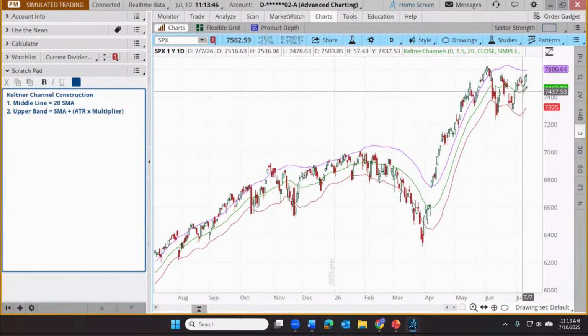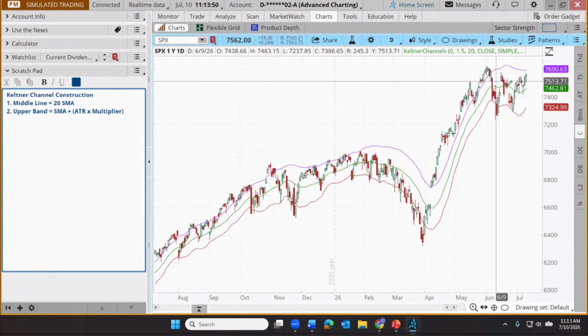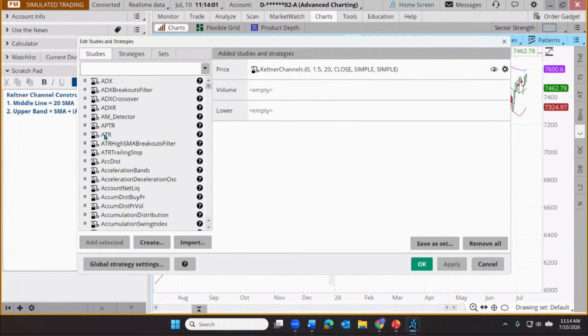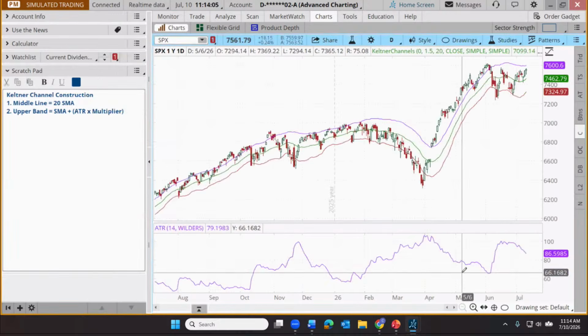So we take our simple moving average and we draw another line that's a specified distance above that moving average. And here's that distance. First of all, we start with the average true range. Let me put that on the chart for just a moment for reference. So here's our ATR. Let's add that to our chart. Click apply and click OK.